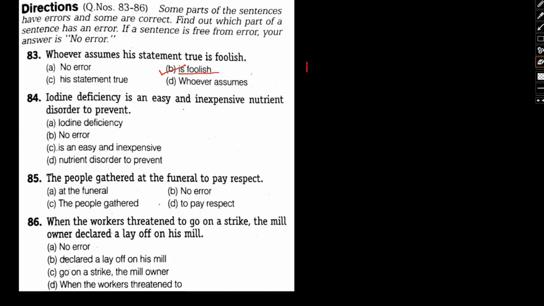Having said that, let's move to number 84. Iodine deficiency is an easy and inexpensive nutrient disorder to prevent. Okay, so let me just write this down.